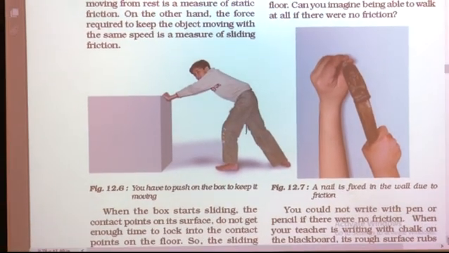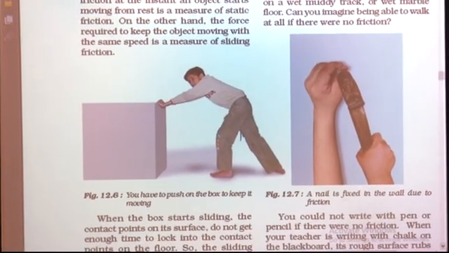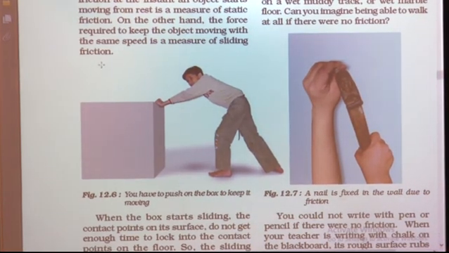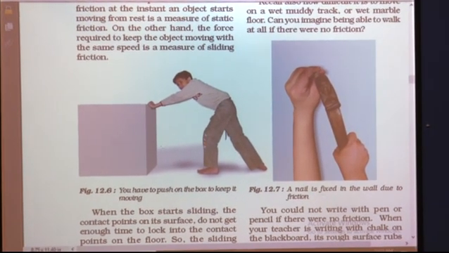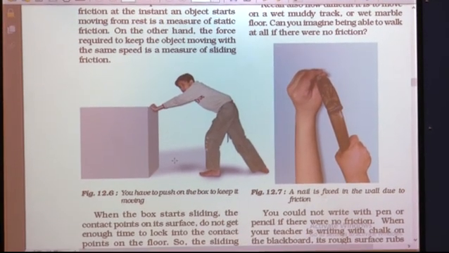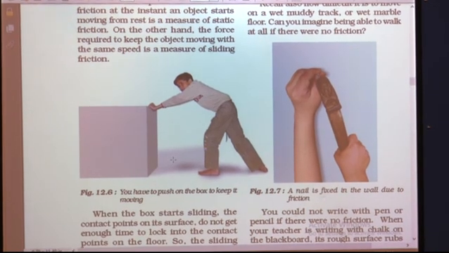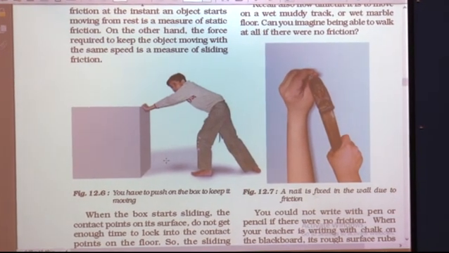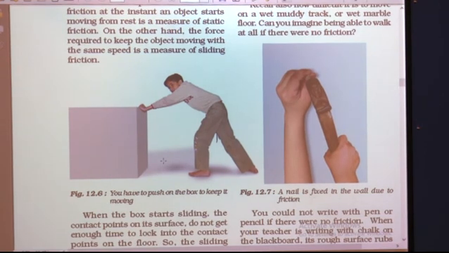On the other hand, the force required to keep the object moving with the same speed is the measure of sliding friction. So, when you are moving the box which is kept at rest, the force of friction required to move the object from the rest position is called static friction. Whereas if the object is already moving, the force required is called sliding friction.